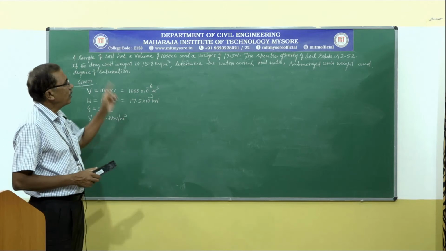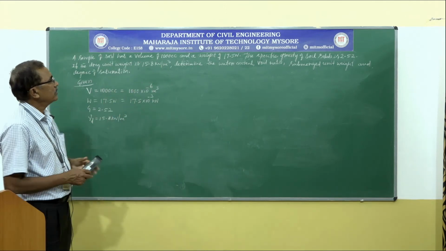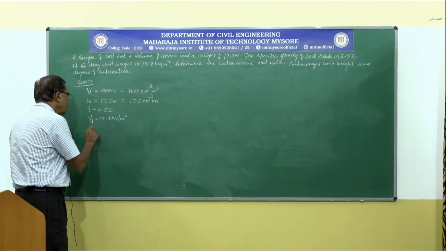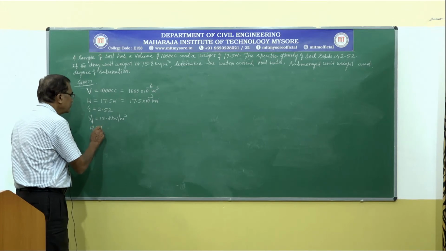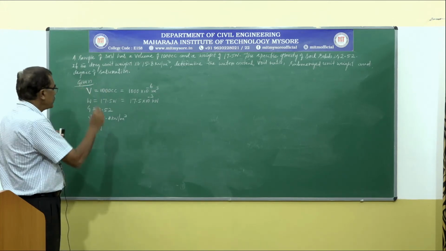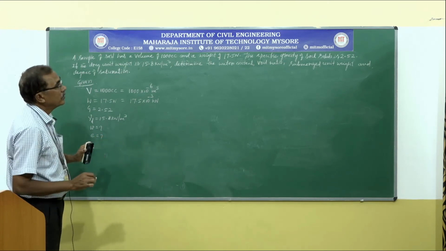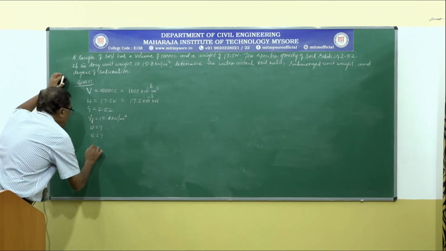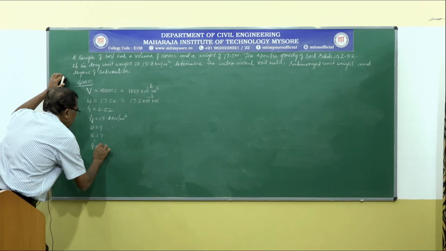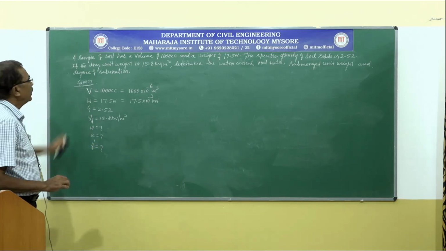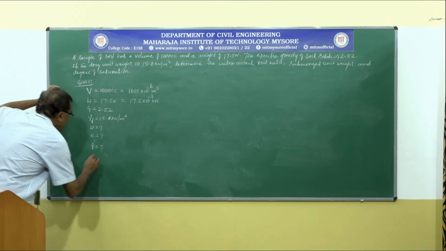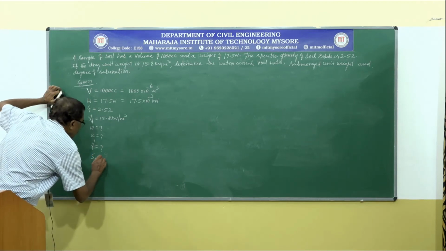For these, asked to determine water content, small w is equal to question mark, void ratio, small e is equal to question mark, submerged unit weight, gamma dash is equal to question mark, and the degree of saturation, Sr is equal to question mark.